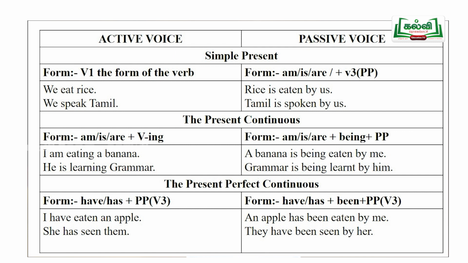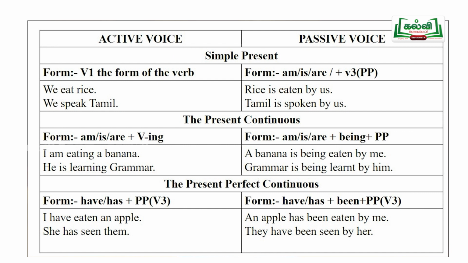The form of the simple present is present form of the verb, and it is changed into am or is or are and past participle of the verb. Okay. Example, we eat rice. How can we change it? The verb is eat.